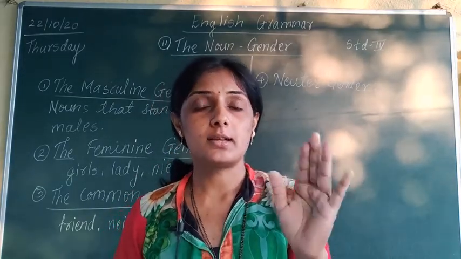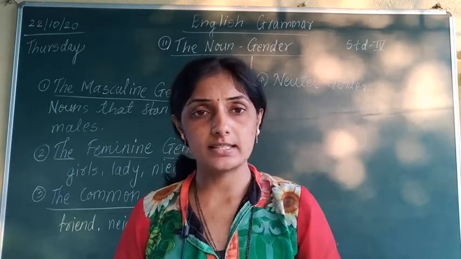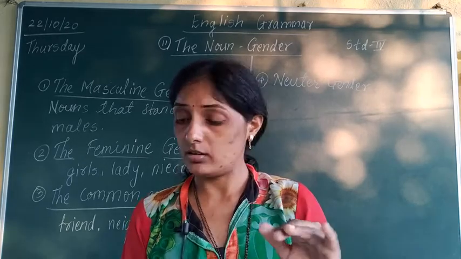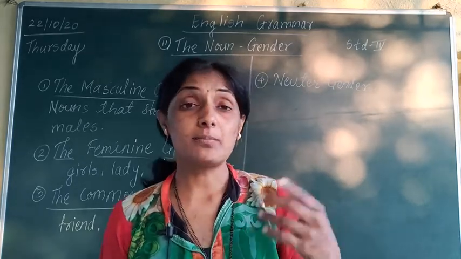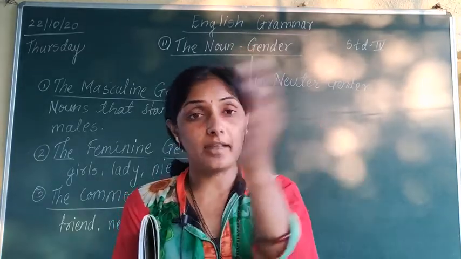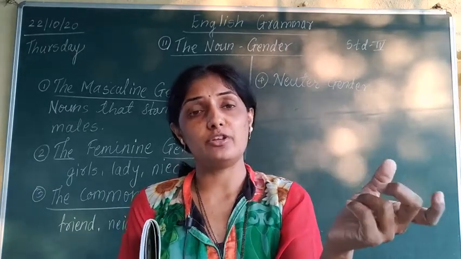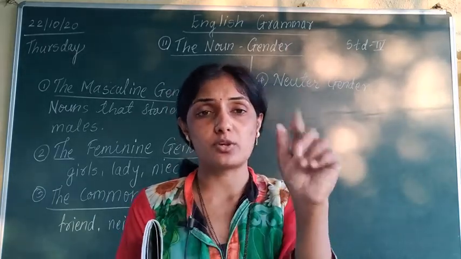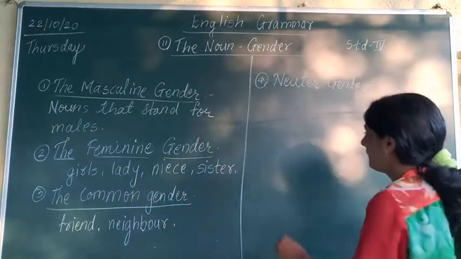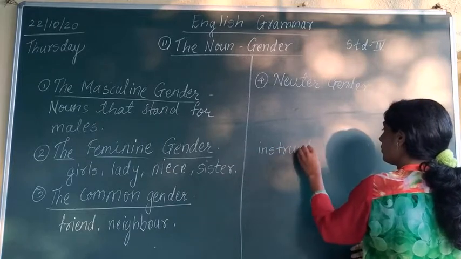Understood? There are some masculine genders, they are changed to feminine gender by adding ess, like manager, manageress, lion, lioness, poet, poetess. There are some words which have a vowel at the ending. When you change it to feminine gender, you have to remove that vowel and add ess, like instructor.